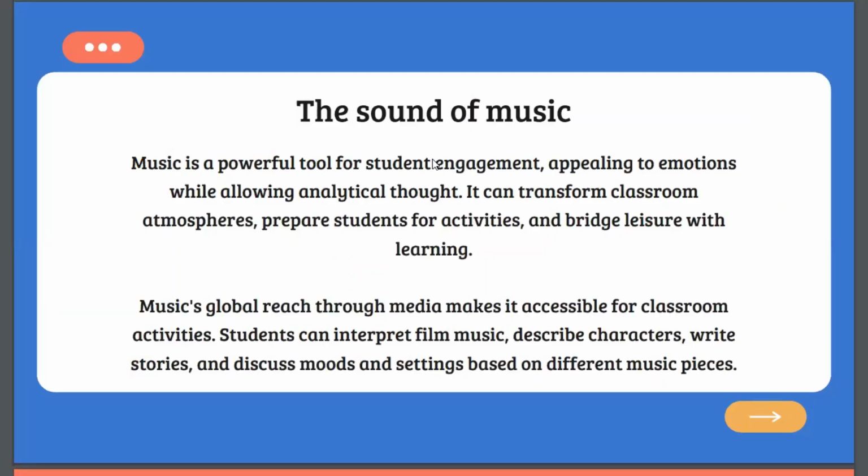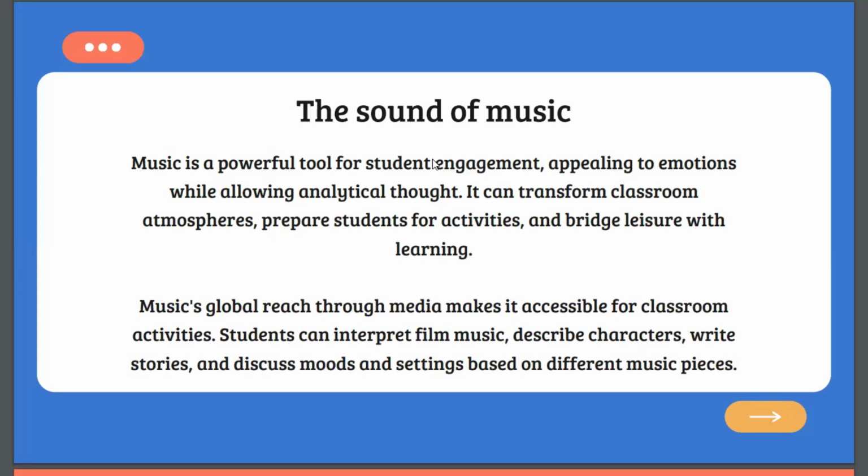Okay, so this is the last one, the sound of music. Music is a powerful tool for student engagement, appealing to emotions while allowing analytical thought. It can transform classroom atmosphere, prepare students for activities, and bridge leisure with learning.